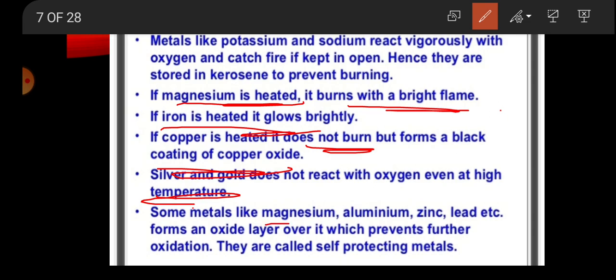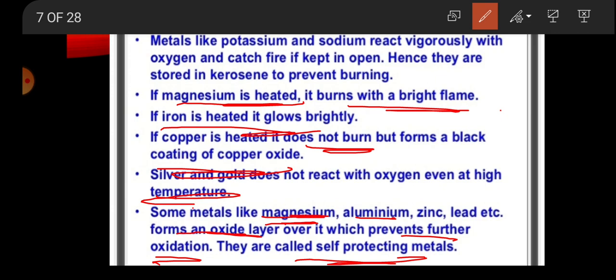Some metals like magnesium, aluminium, zinc, lead, etc. form an oxide layer, which prevents further oxidation. So these metals are called self-protecting metals. There is a question: what are the self-protecting metals?